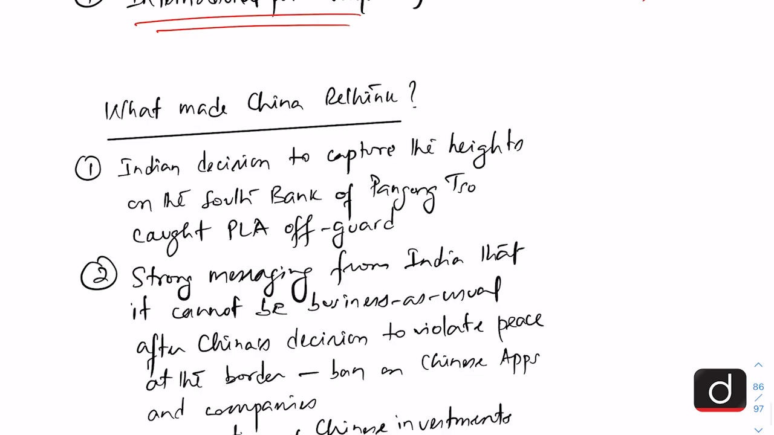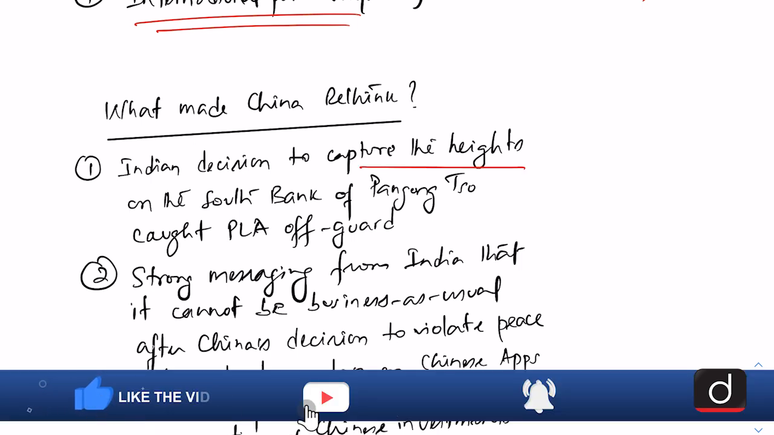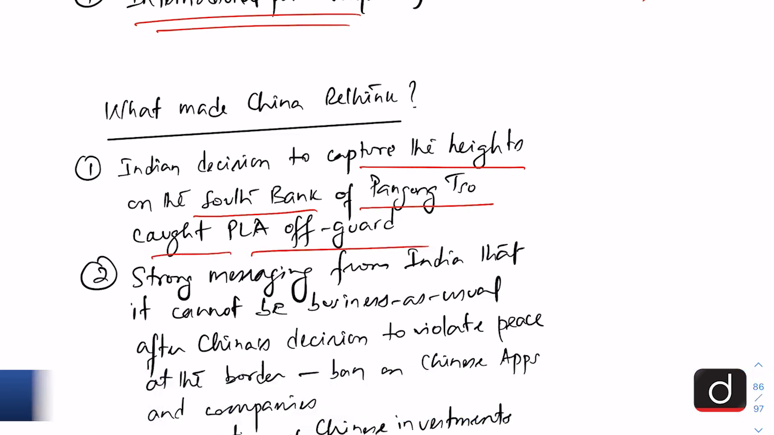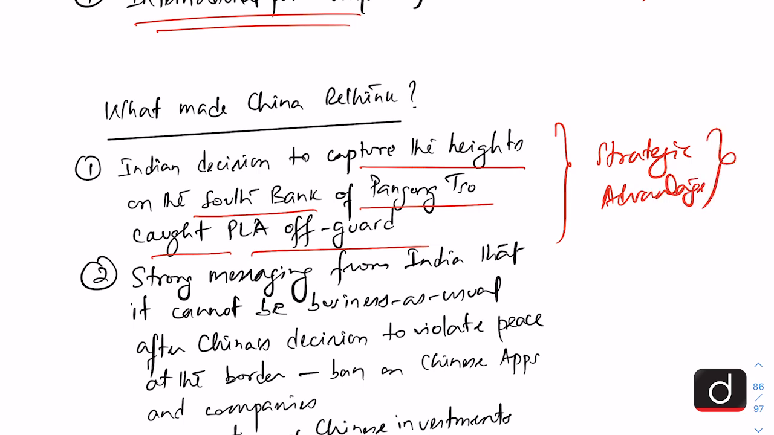Now, what made China rethink? The basic thing that made China rethink was the Indian decision to capture the heights on the south bank of Pangong Tso. It completely caught the People's Liberation Army off guard, and it provided a strategic advantage to India. So this was a very fine move by the Indian army to capture the heights of the south bank of Pangong Tso and gain leverage over China.